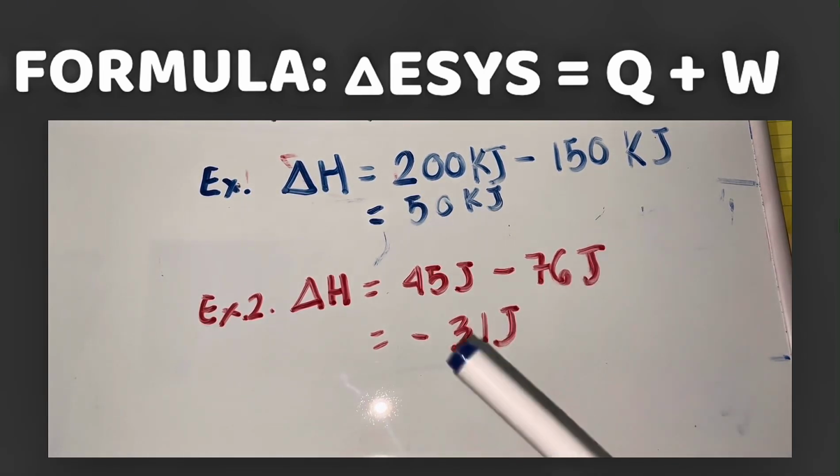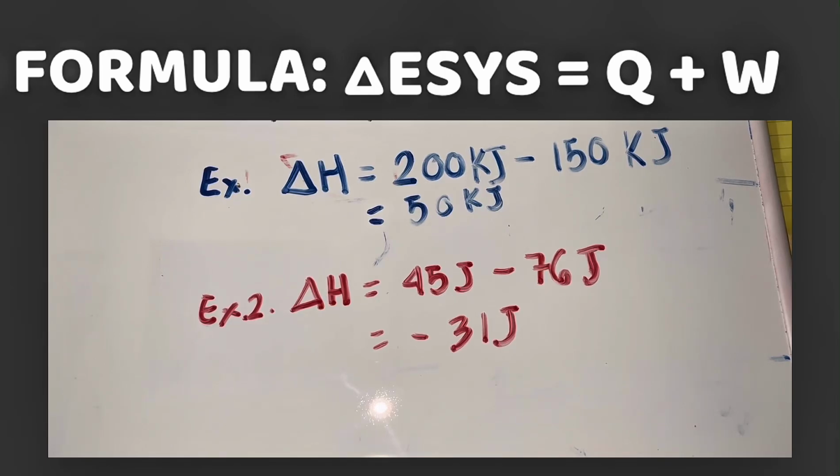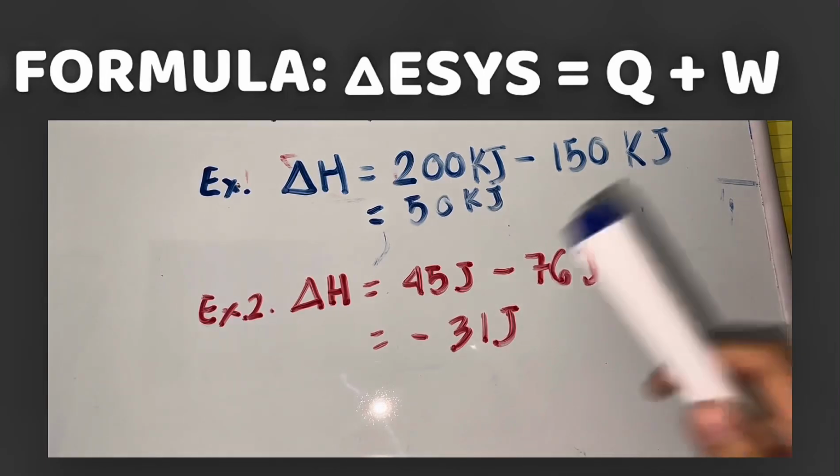In this case, we have a negative outcome, so this is an exothermic reaction, because exothermic is the release of heat, and that's the reason why it is negative. So 31 joules of heat were released into the surroundings.